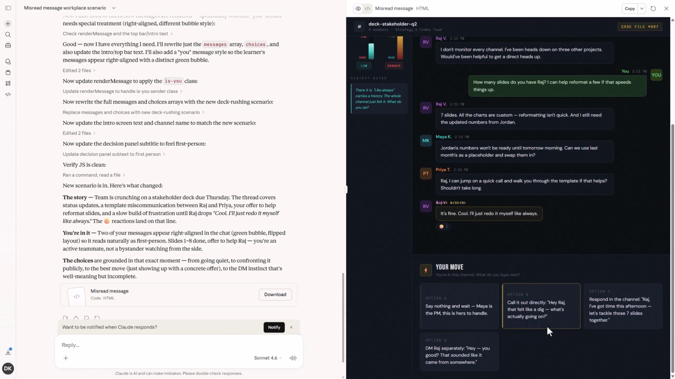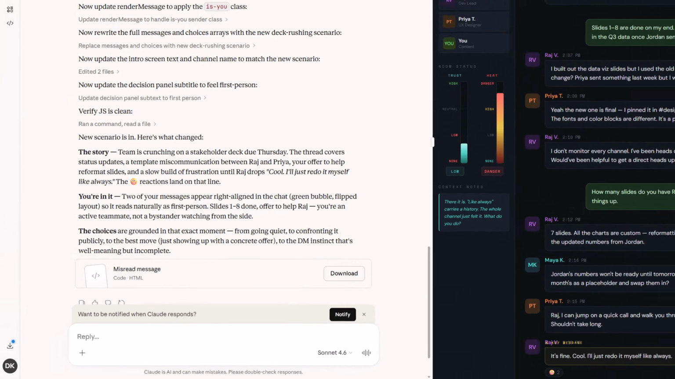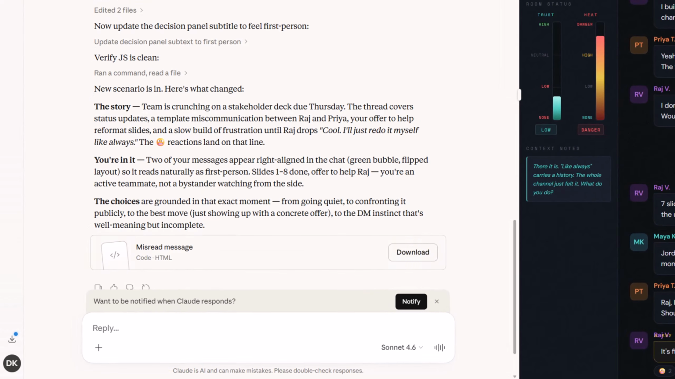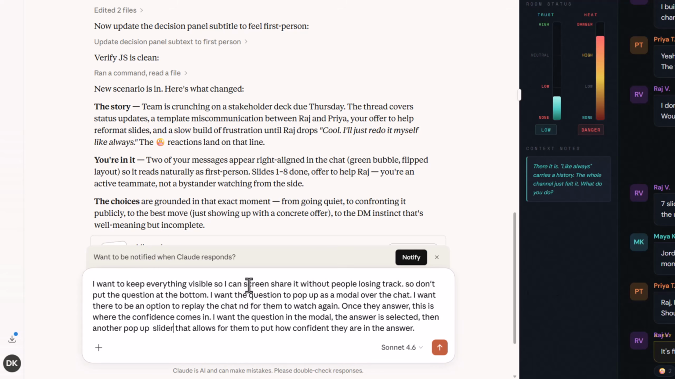So let's change a couple other things, though. I think I really want the question that we're answering to be over top of this. I don't want to scroll all the way to the bottom. So we've got a really good thing going here. I love where it's going. I don't like the fact that we have to slide down. So a couple things that I'm going to say. I want to keep everything visible so I can screen share without people losing track. Don't put the question at the bottom.